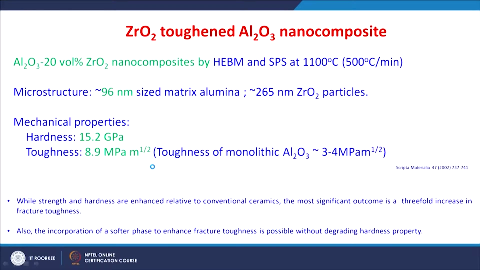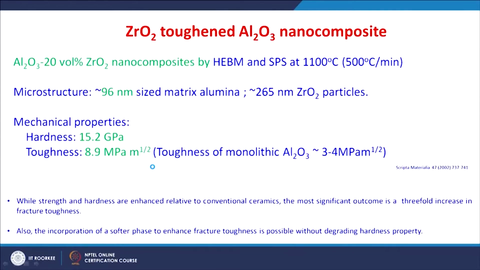Because of the transformation induced toughening, zirconium oxide monolithic ceramics have a fracture toughness of around 6 to 7 MPa root meter. So, if you reinforce aluminum oxide ceramics with zirconium oxide, then you get an improvement